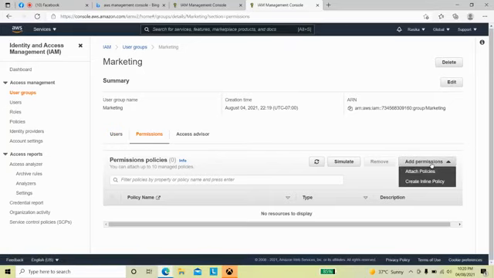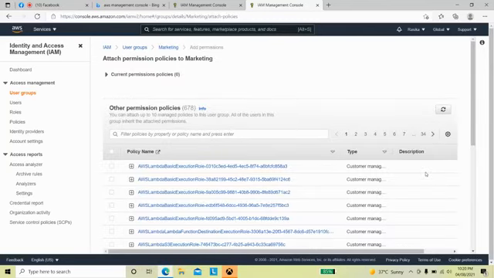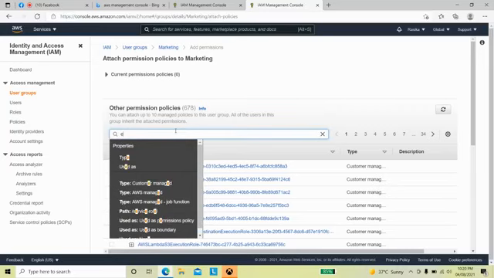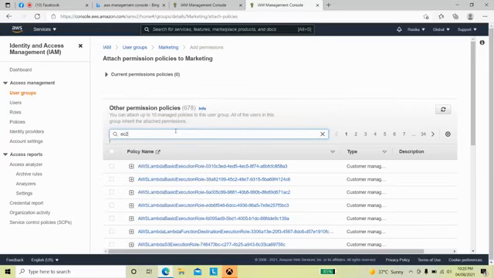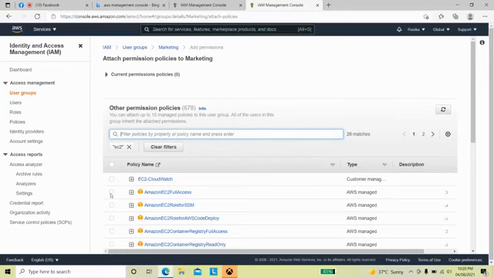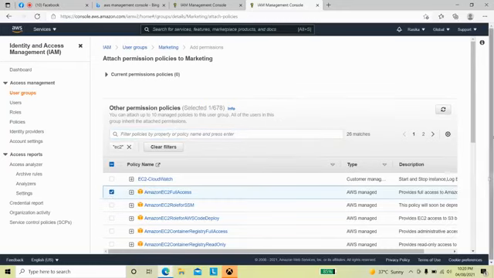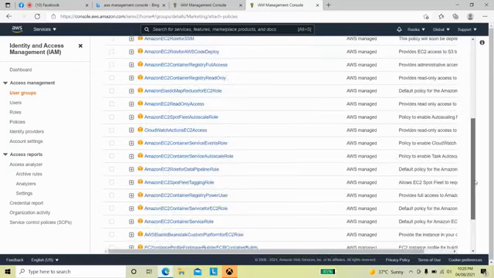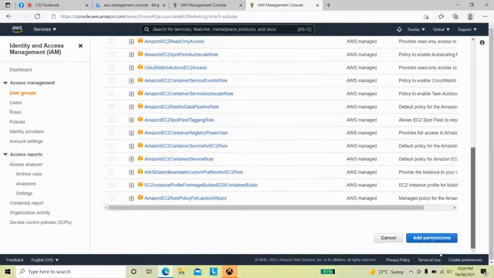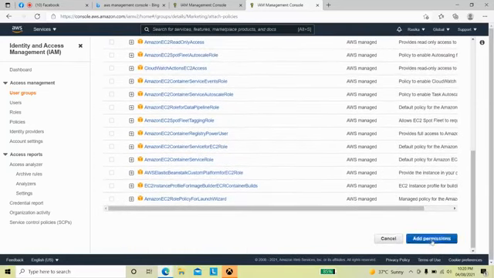I'm going to add the permissions. Now I'm going to give EC2 full access. I'm adding the permissions to the group.